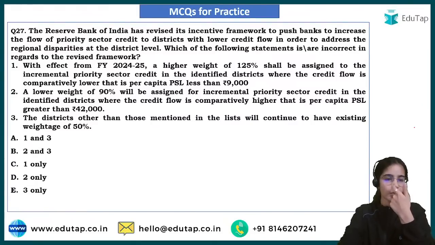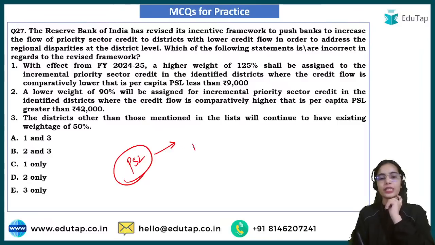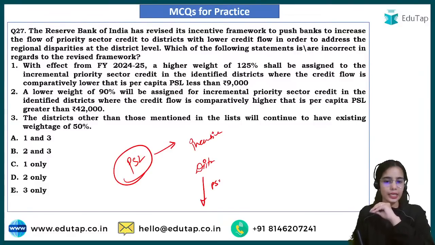Now coming to the next question, that is the PSL framework, the priority sector lending framework. This has an incentive framework. Districts that have less priority sector lending, if additional priority sector lending is provided to such districts, it will be taken at a higher weightage.